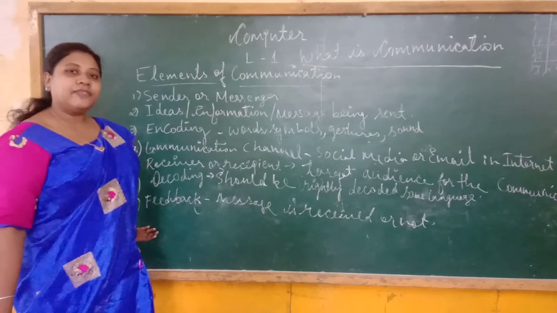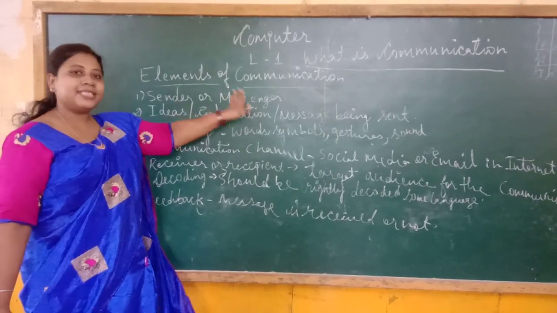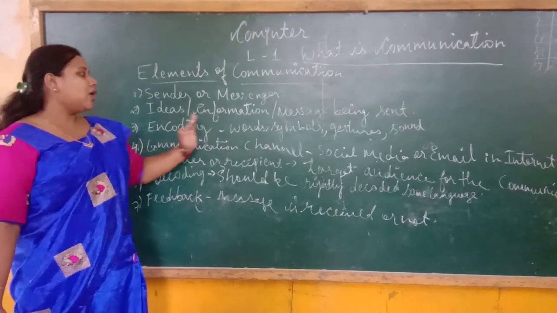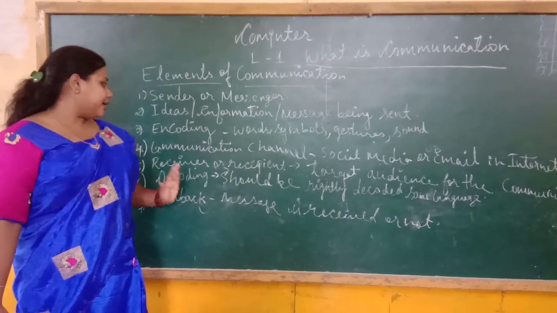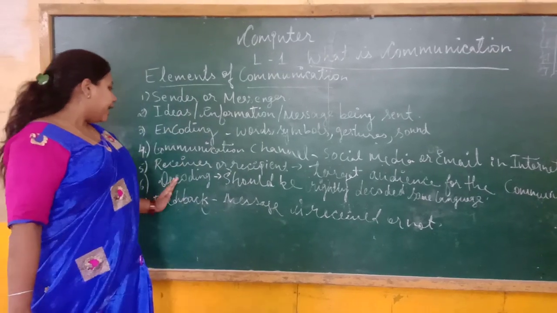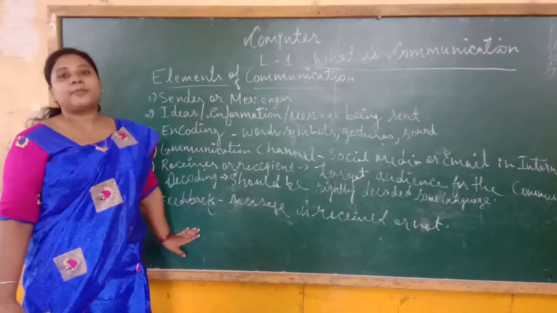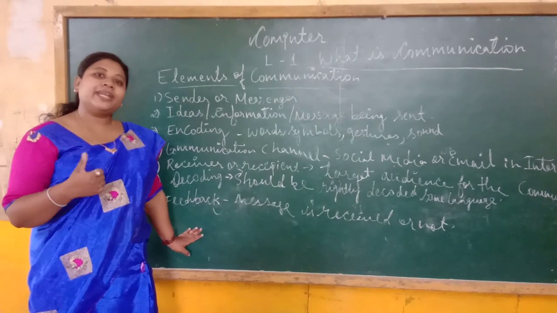We have 7 points: one is the sender or messenger, ideas, information, the message being sent, encoding, communication channel, receiver or recipient, decoding, and last is the feedback. So these are the most important elements of communication.